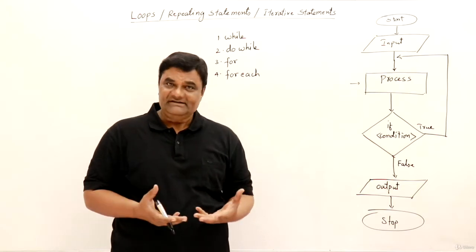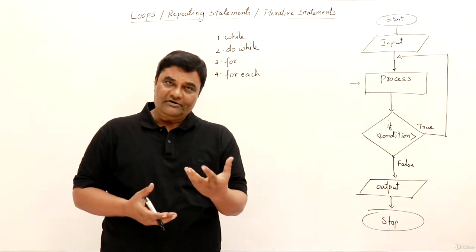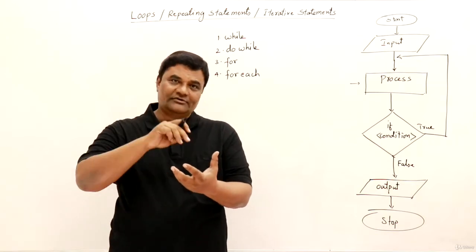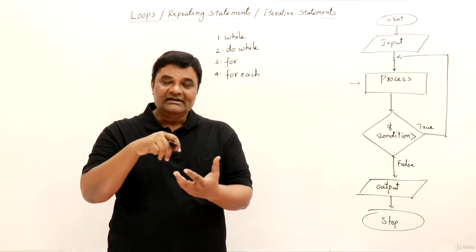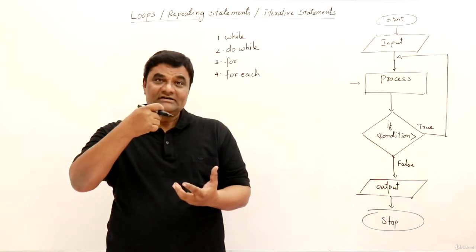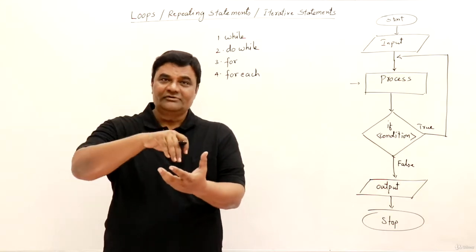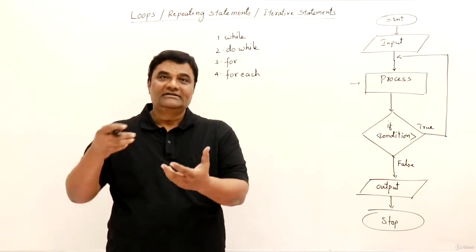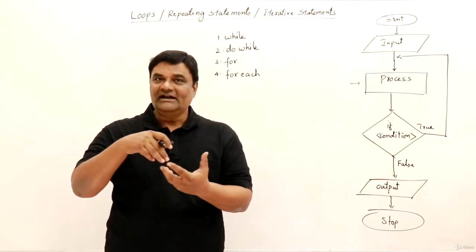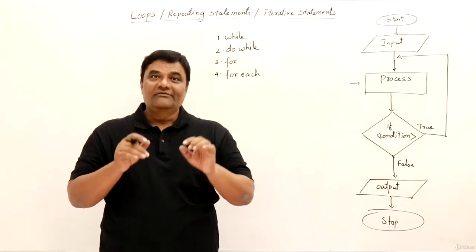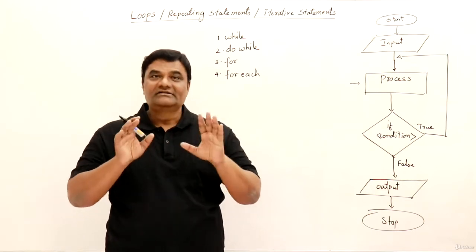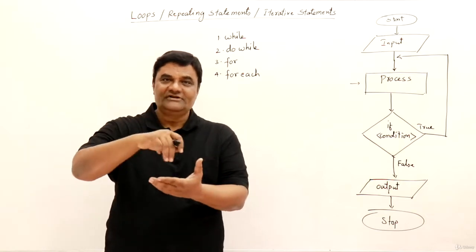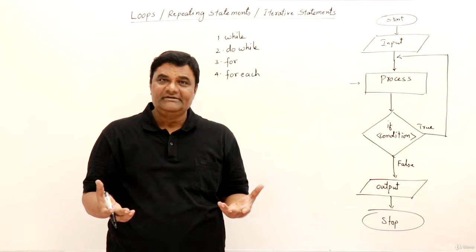Let me take a simple example. Suppose you have a coffee and you have to add some sugar to it. You put a spoon of sugar, stir it and check it. It's not sweet yet. Then again put some sugar, stir it and check. It's not sweet yet. So you will continue as long as it is not sweet. When it is sufficiently sweet, then you will stop. Put the sugar, stir it and check it. So this is a repeating procedure.